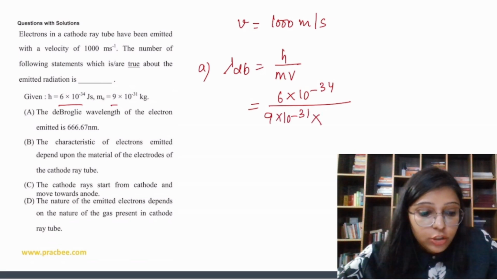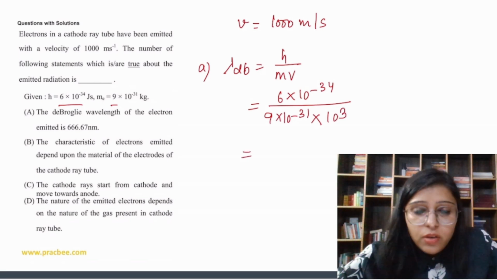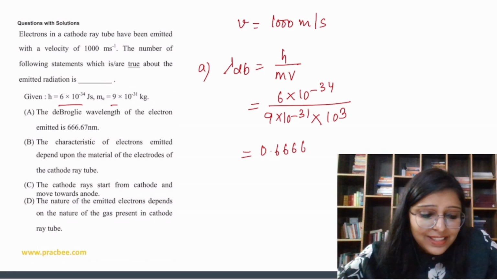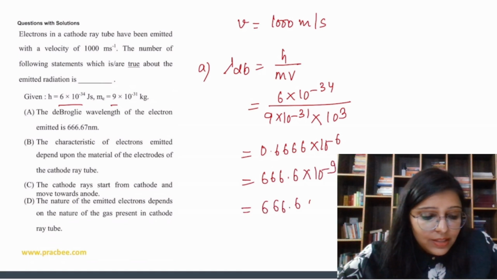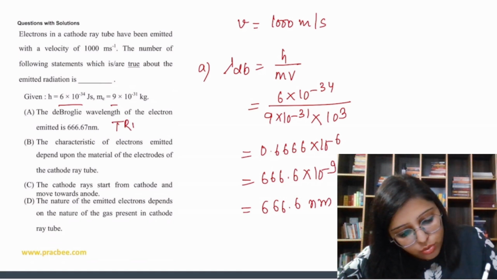Velocity is given, it is equal to 1000, 10 to the power 3. On solving this we get 0.6666 into 10 to the power minus 6, which we can write as 666.6 into 10 to the power minus 9. So 666.6 nanometer. So this means this is true.